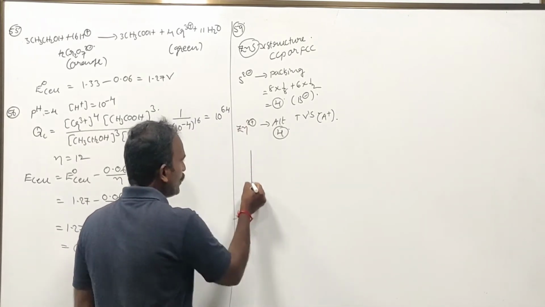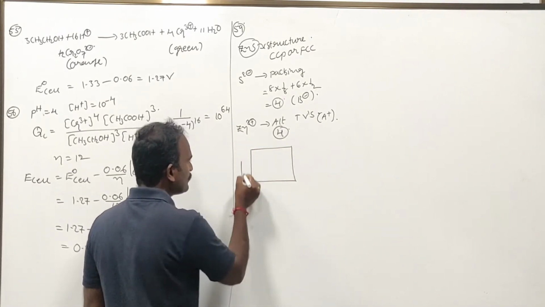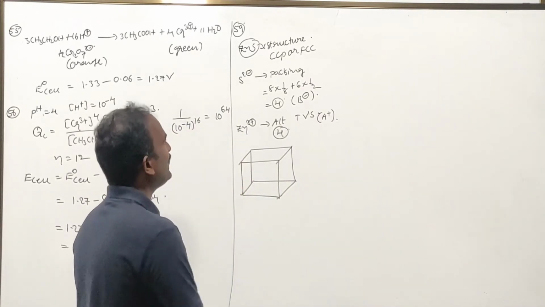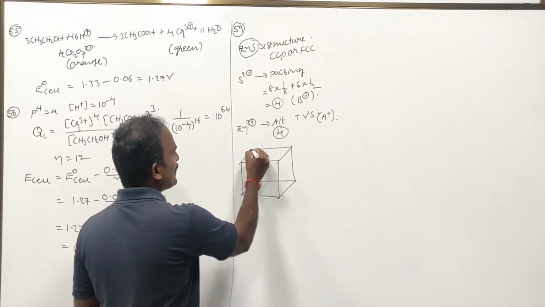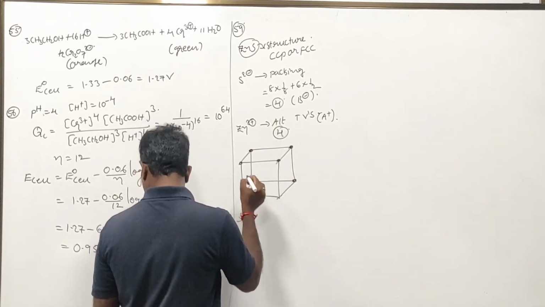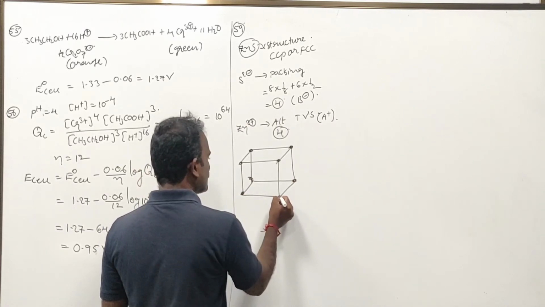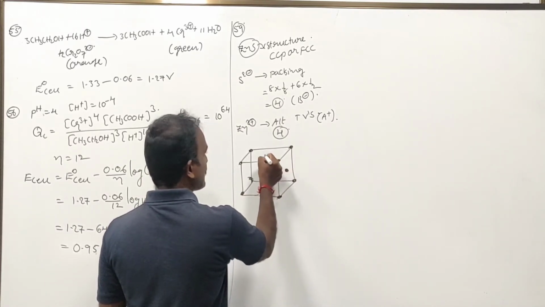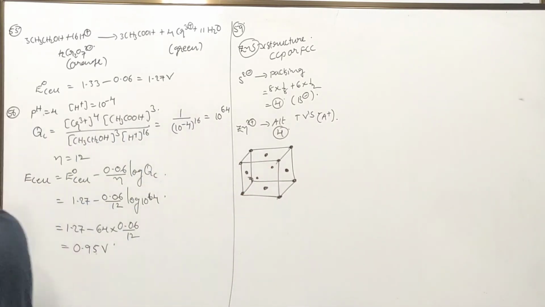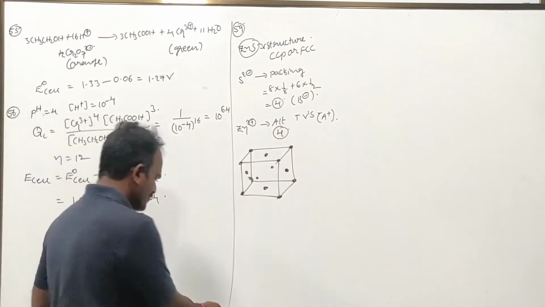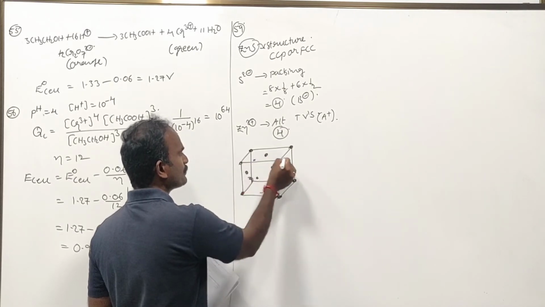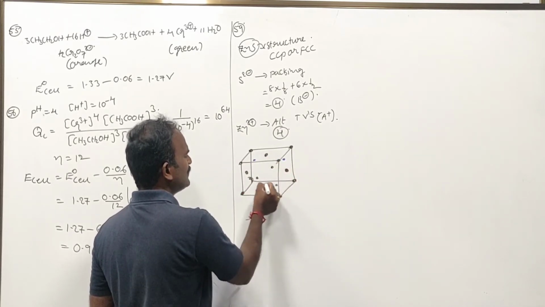Now we will see. I am drawing this unit cell. Here B minus ions are present at the face centers as well as the corners, whereas A plus ions are going to be present at the alternate tetrahedral voids, something like this.